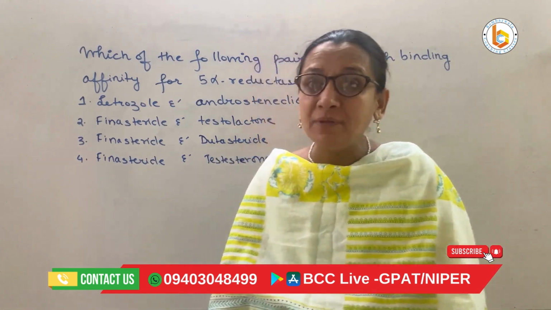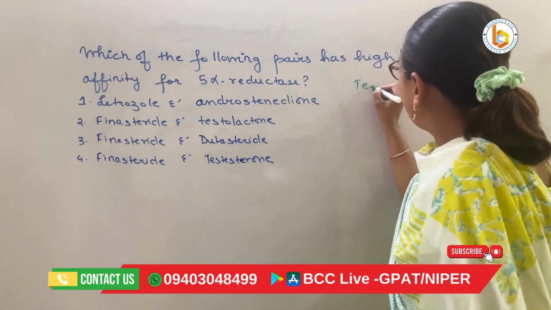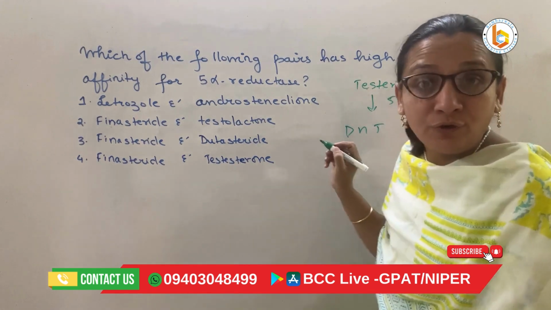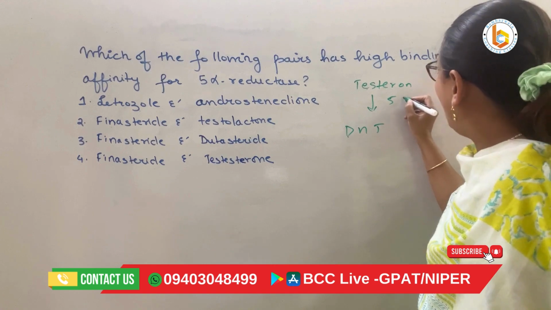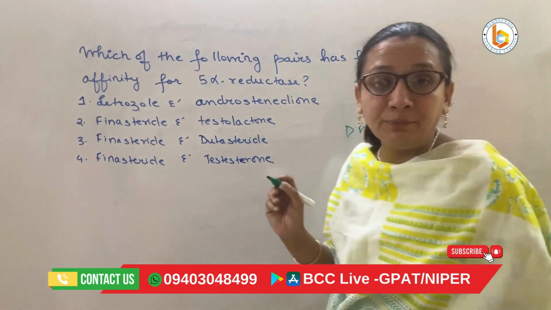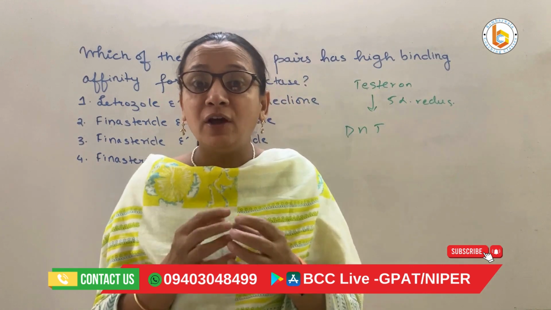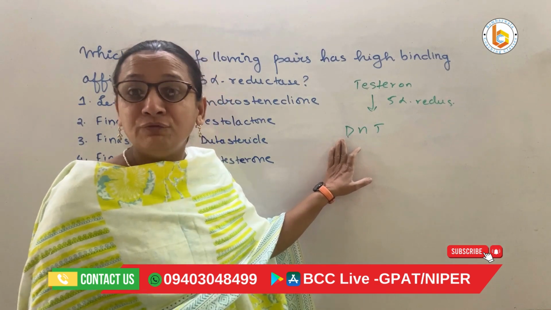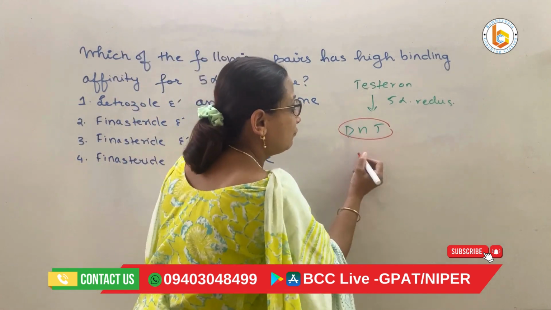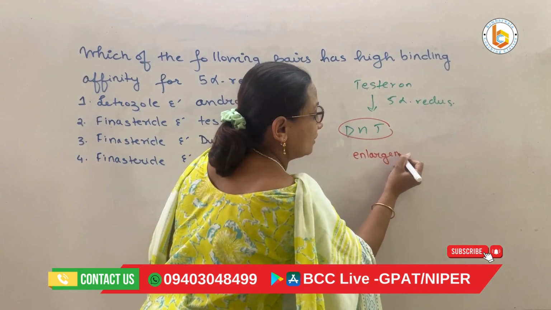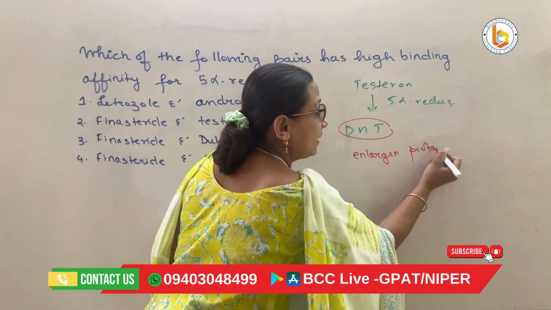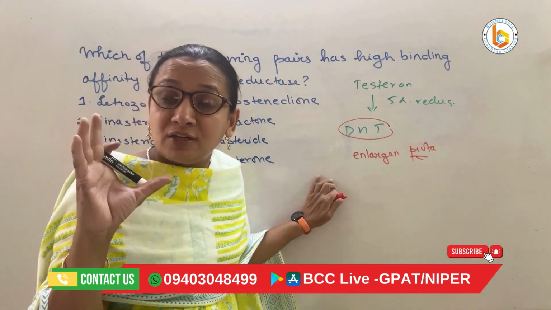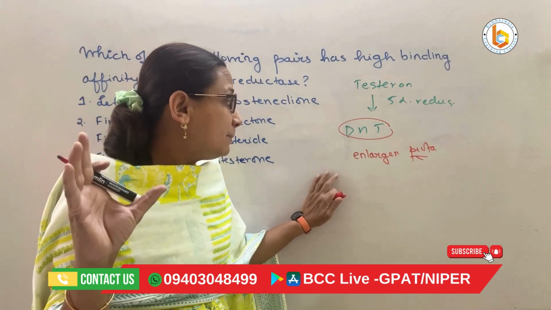Now understand what happens in the body is that there is testosterone, and this testosterone converts into dihydrotestosterone by the action of the enzyme 5 alpha reductase. See, when 5 alpha reductase is activated, then what will happen? This dihydrotestosterone that is formed will be responsible for enlargement of the prostate. You know, this is very important, and that is why it is used to shrink or remit the prostatic cancer or the prostatic sarcoma. Right? Because what is happening? It is enlarging the prostate.